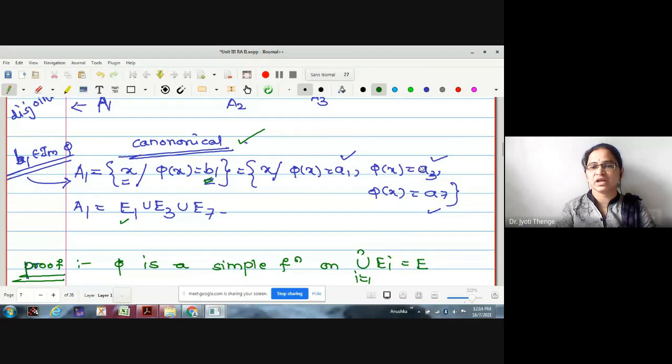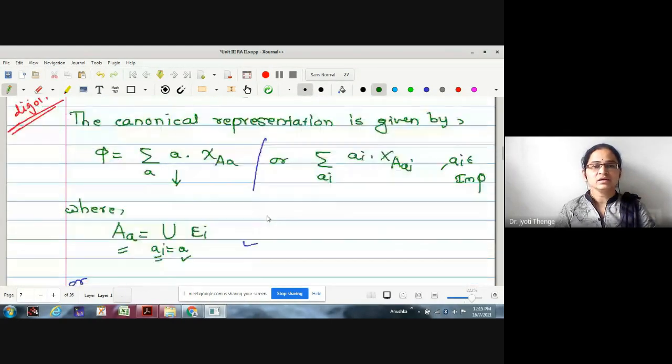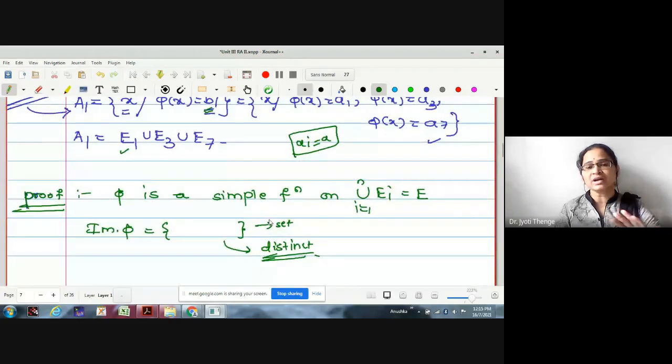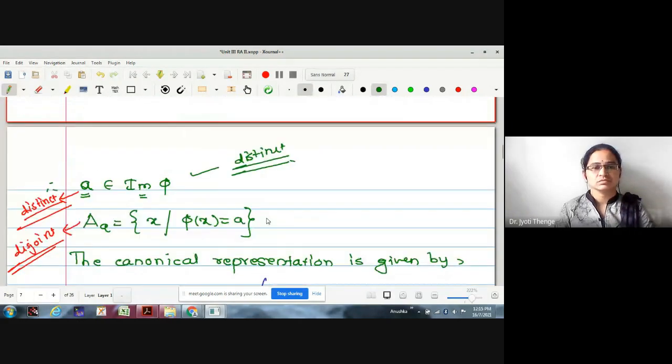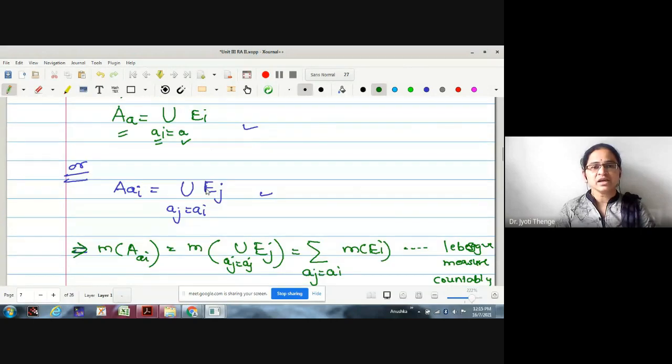A1 is b1, A3 is b1, A7 is b1. Likewise, we were collecting those elements which take the value ai equals a. Right? Because in the proof we have not renamed those values. That's why A_a can be written as union Ei for all ai equal to a.